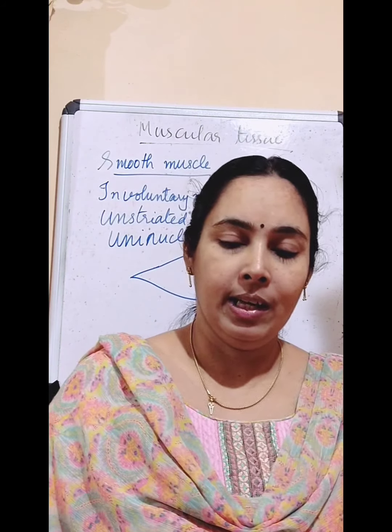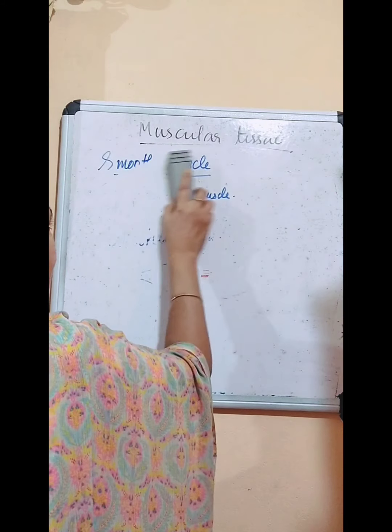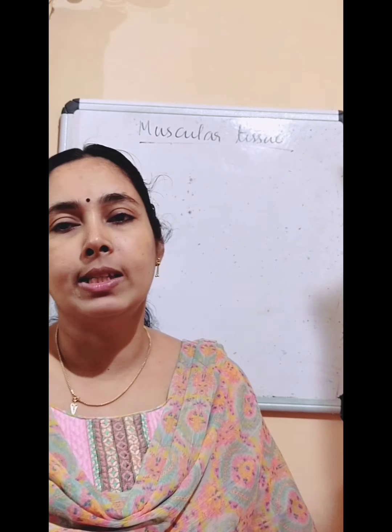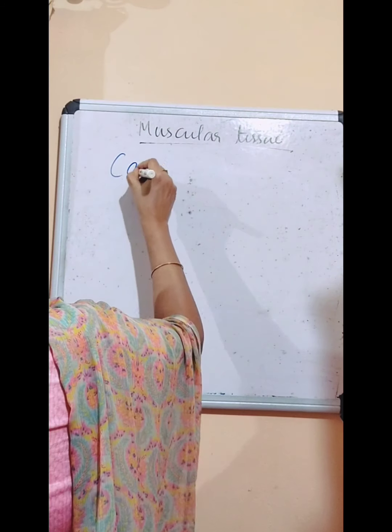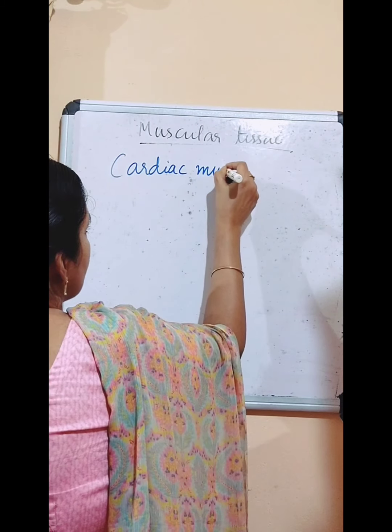Clear? Okay. Then we can study the next type of muscle. We studied skeletal muscle and smooth muscle, and the third type of muscle is called cardiac muscle. So what is the third type of muscle? Cardiac muscle.